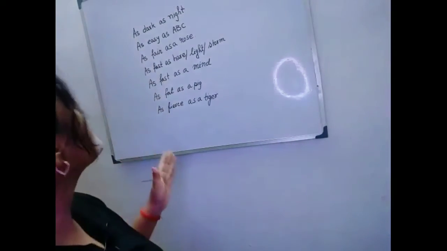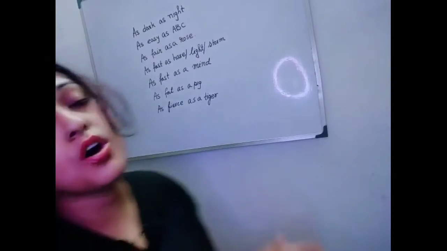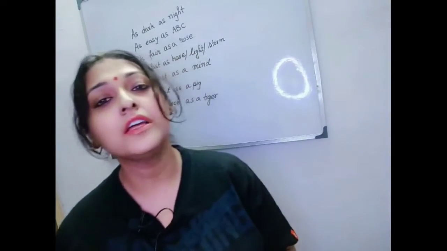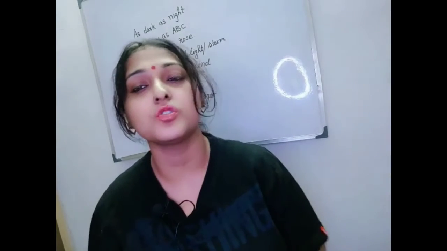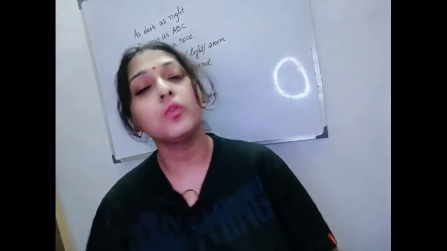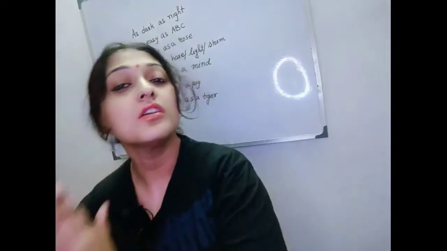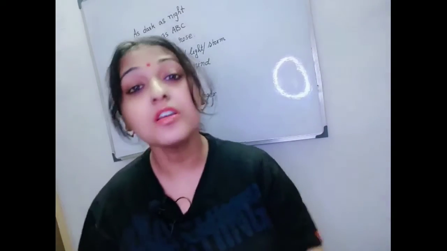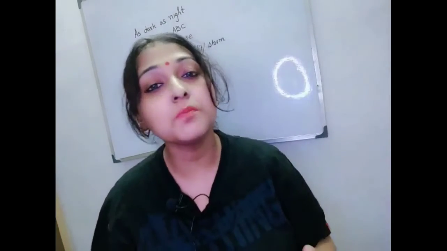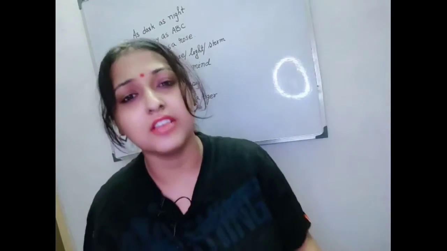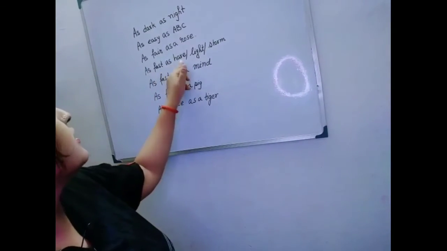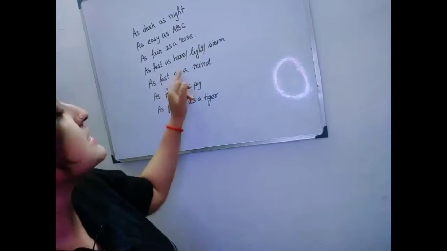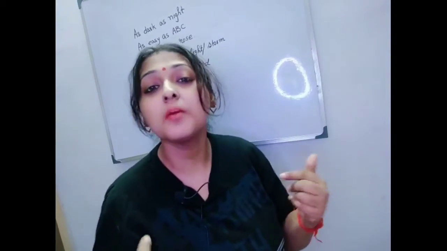Next one is as fast as hare, light or storm. All of us know that a hare runs very fast, light goes very fast, or a storm also goes very fast. So we can compare any fast thing with the hare or storm or light or mind. Yes, a human being's mind is faster than anything. So we can say as fast as our mind or human being's mind.